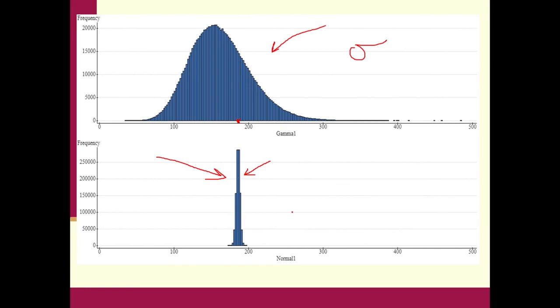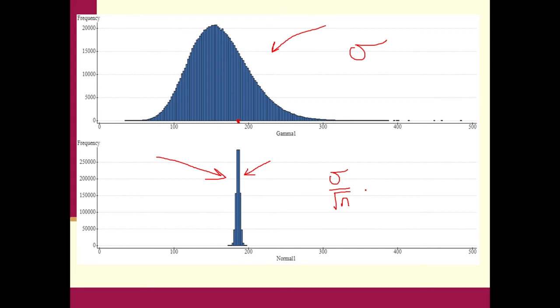Why is this so much smaller? Because the standard deviation of all these X bars is sigma divided by the square root of n. And so the standard deviation of the sampling distribution of X bar is always going to be smaller than the standard deviation of X. Because we're dividing through by what? Square root of n. Remember that this had a sample size of 256, and so we divided through by 16.